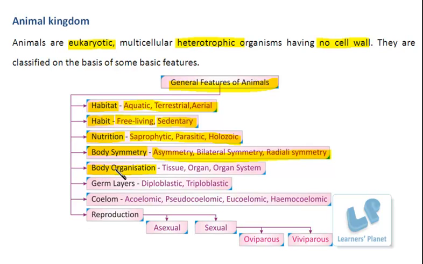It is actually related to how the cells are organized, whether they are arranged in the form of simple cells only, or they are forming tissues, organs or organ systems, and how much development there is within these organ systems. That is the next criterion to compare these organisms.